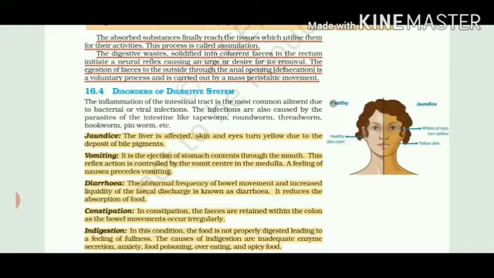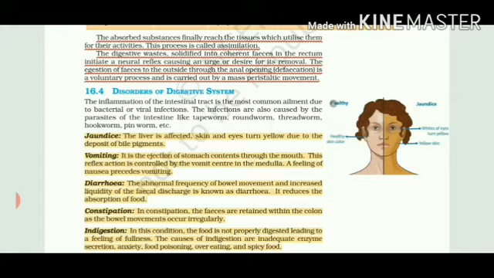The third is diarrhea. Sometimes loose motions occur. So this is diarrhea. More water is excreted out in the form of feces, so there is less absorption of food as well as water. It can also lead to dehydration. Next is constipation. This can occur due to various reasons. Feces are retained within the large intestine, and very solid feces are produced in the body.